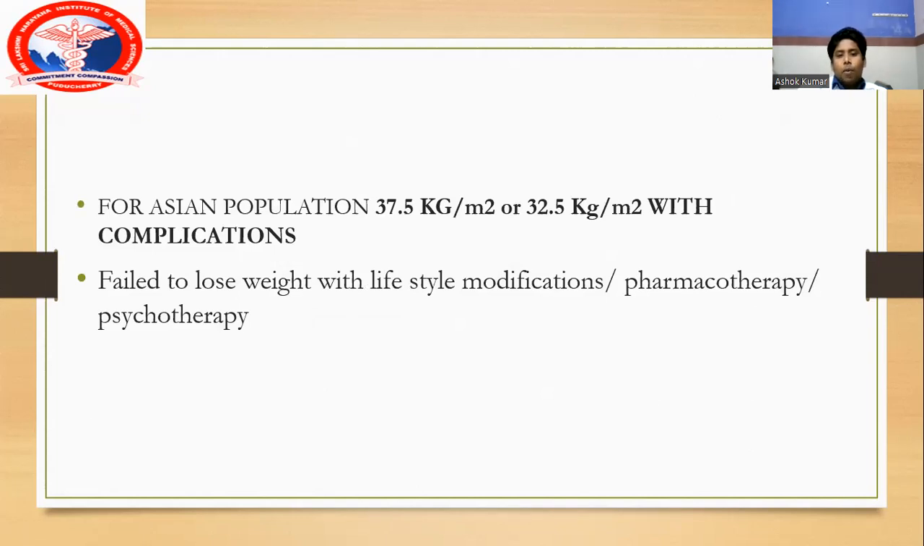For the Asian population, the cutoff value of BMI is decreased. It's 37.5 kilogram per meter square instead of 40, and it's 32.5 kilogram per meter square with comorbidities like diabetes mellitus, hypertension, obstructive sleep apnea in case of the Asian population. Those patients who have failed to lose weight with lifestyle modifications, pharmacotherapy, psychotherapy, those are all indications for bariatric surgery.